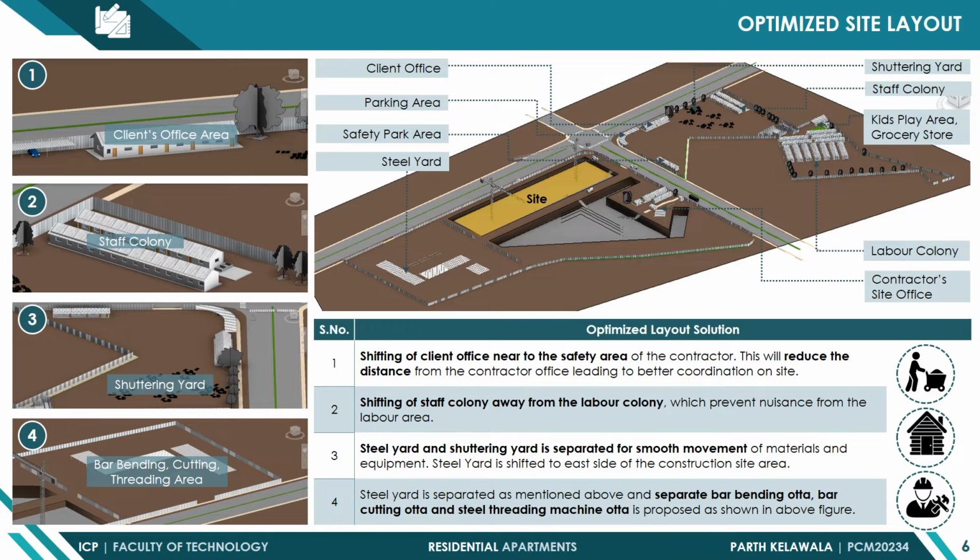The steel yard is shifted to the east side of the construction site area. Then the steel yard is separated as mentioned above, and a separate bar bending area, bar cutting area and steel threading machine are also proposed as shown in the above figure.